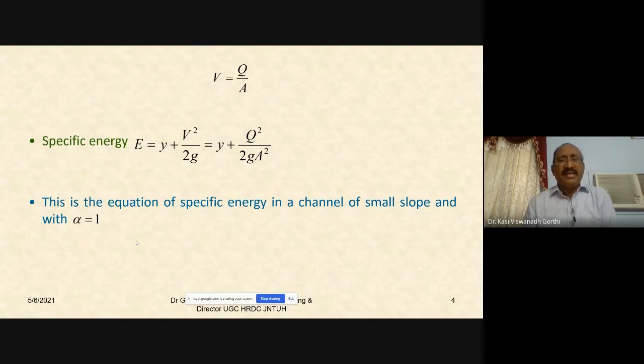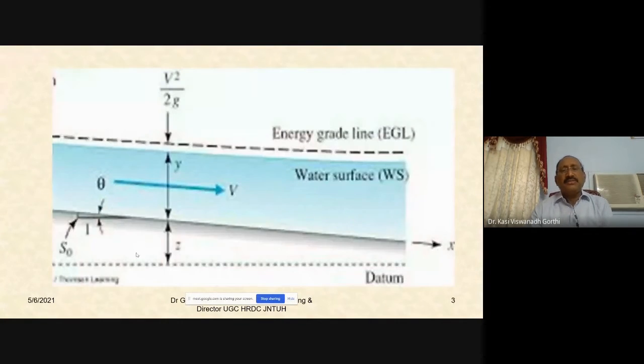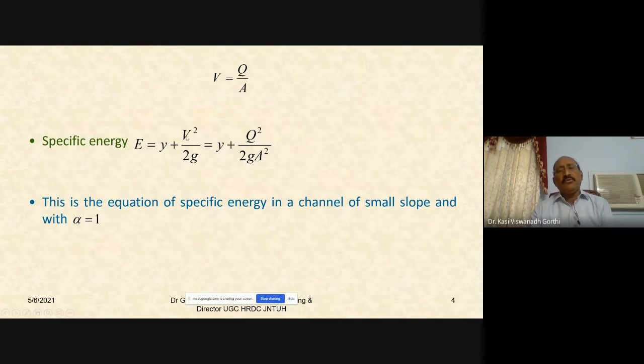The specific energy by definition is the energy computed considering the channel bed as the datum. So at any section, if the total energy is z plus y plus v square by 2g, then since you are considering the datum directly at the channel bed, z becomes 0, and hence y plus v square by 2g is equal to the specific energy E. So the specific energy at any section is the total energy considering the channel bed as datum. It is the sum of the depth of flow plus the velocity head at any section.